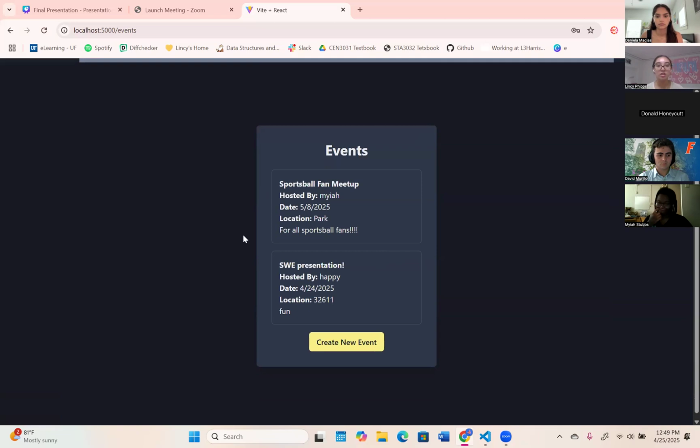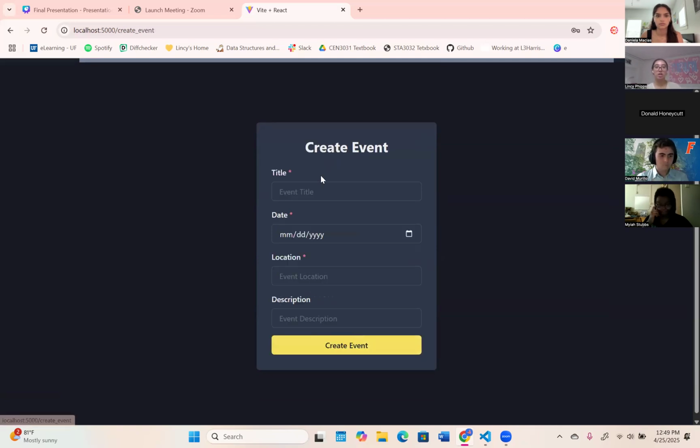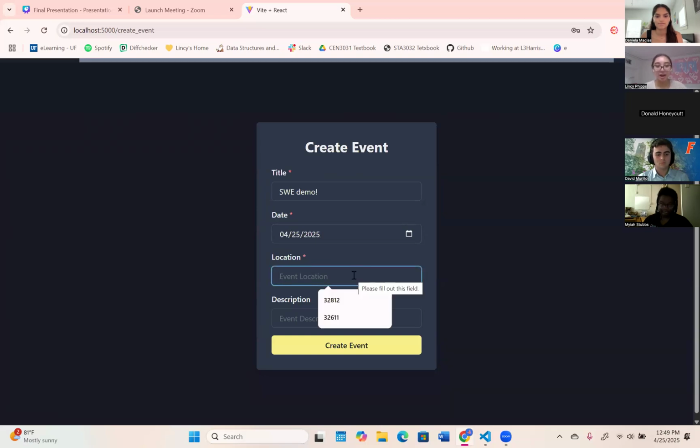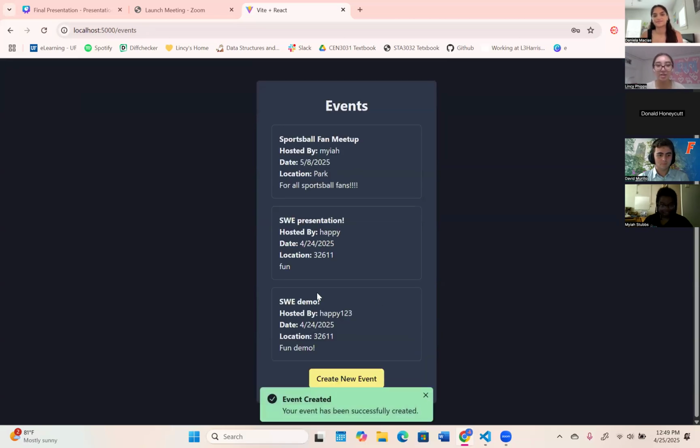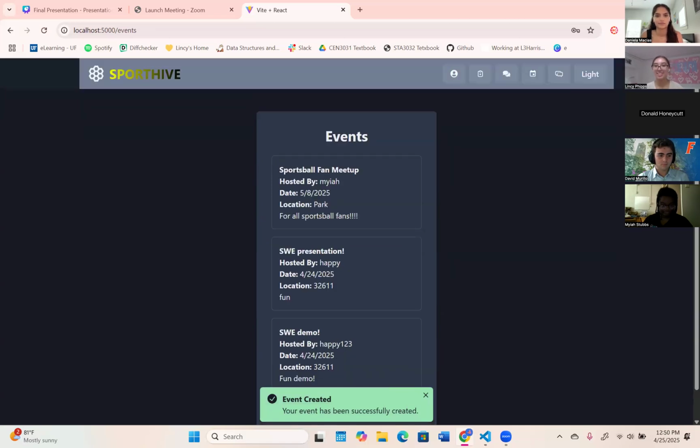You can see these are some of the events that we already have, but let's create a new event. Let's say SWE demo. And then we can put the date is today. And you could put a location again because we do have that location-based functionality. This is our Gainesville zip. And then fun demo. And we can create that event. And then it's going to populate right here, which is just so great.